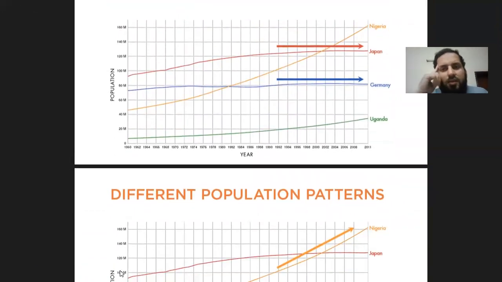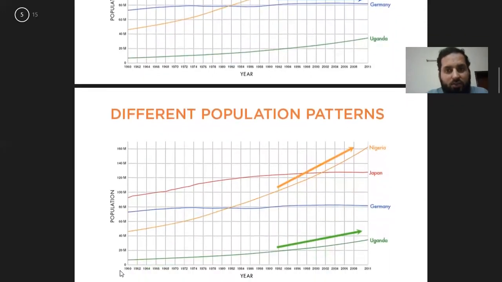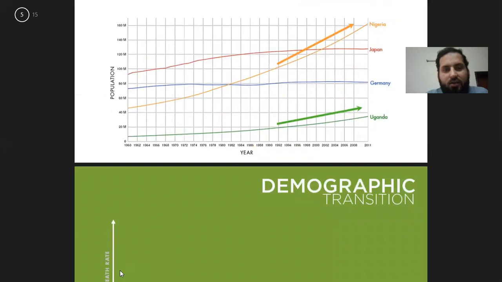Coming straight to the trend in different countries, you can see that in Japan and Germany the population has been stable and is not growing. While in the developing nations like Nigeria or Uganda, the population is still on the rise. So the 2 developed nations have a stable population, while the 2 developing nations have a rise in population. We will talk about this in detail.